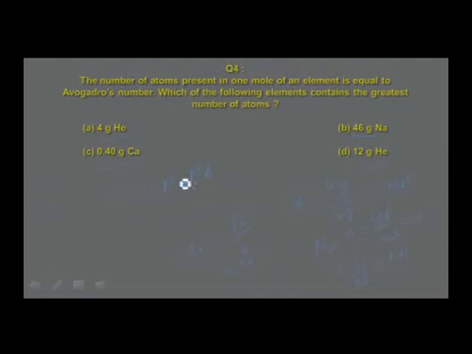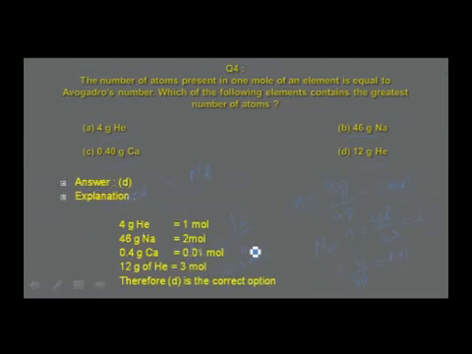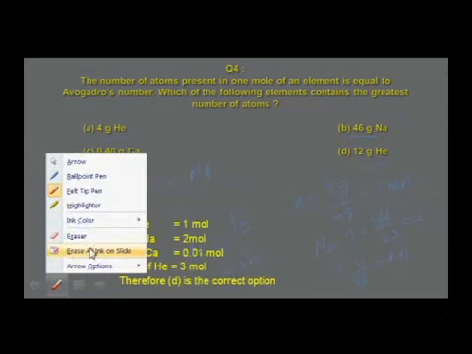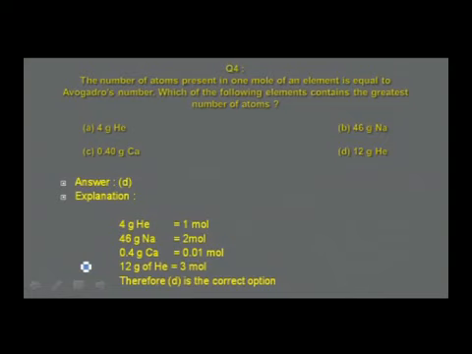So, 1 mole contains Avogadro number. In case of option A, you find 1 mole. For option B, it is 2 moles. For option C, it is 0.01 mole. For helium, the answer is found to be 3 moles. So, 3 moles should contain Avogadro number, and this answer is calculated already. You can notice it, and the answer is 12 grams of helium, which corresponds to 3 moles, and therefore, D is the correct option.